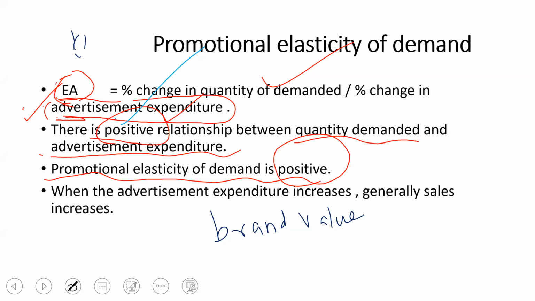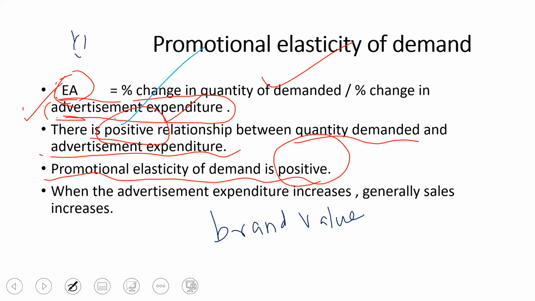So we have seen various types of elasticity of demand. What all things have we studied? First one, price elasticity of demand. You are right. Second one, income elasticity of demand. Third one, cross elasticity of demand. Fourth one, promotional elasticity of demand.